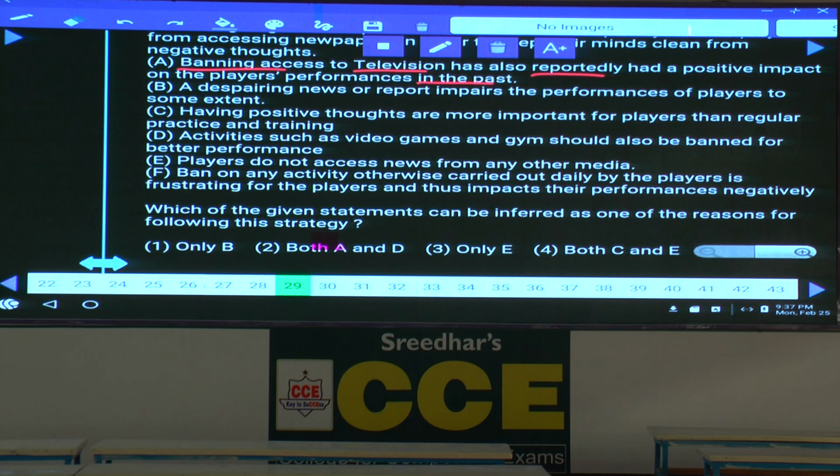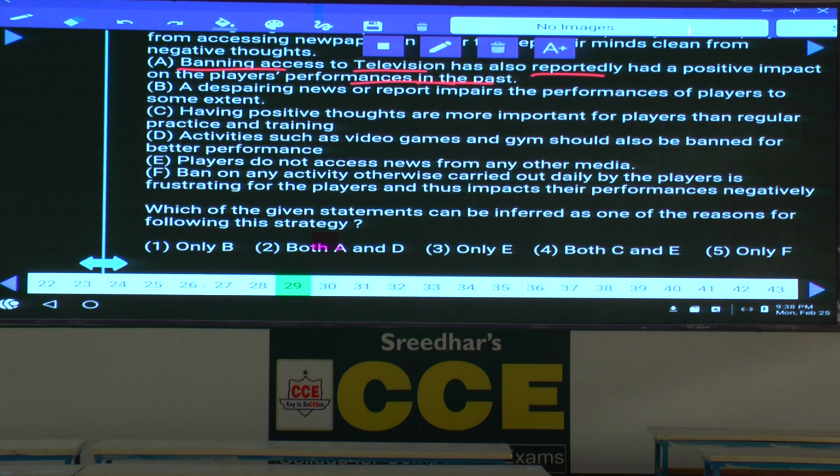Supporting the coach's decision, isn't it? Why? Because earlier, after watching television and the reviews, the players' performance had a negative impact. After access to television was banned, as they stopped watching television, the performance of the players improved. And this is supporting the above.